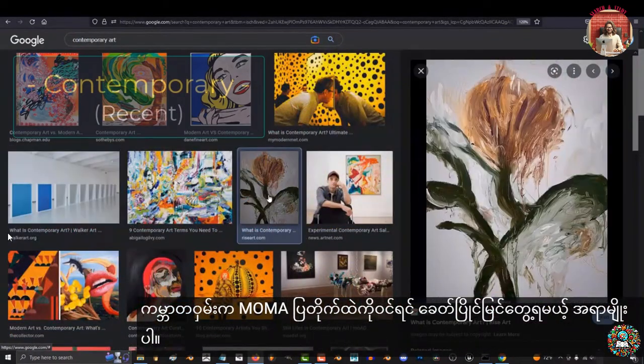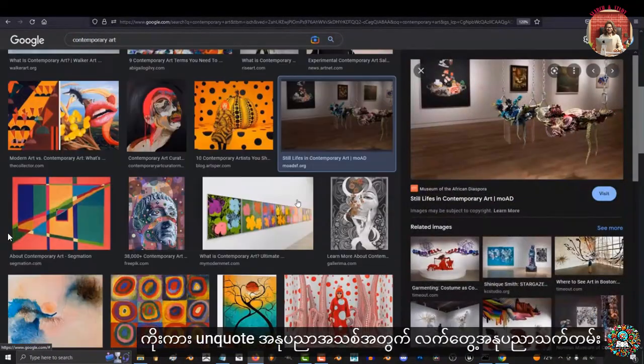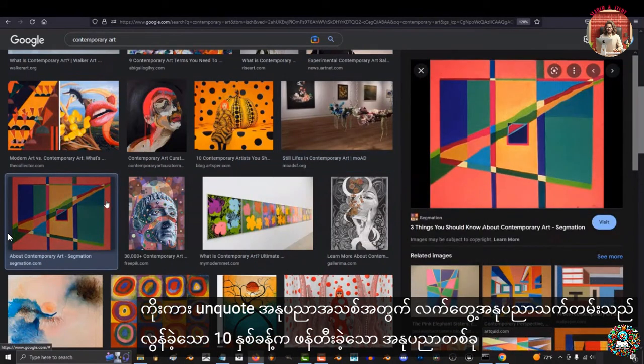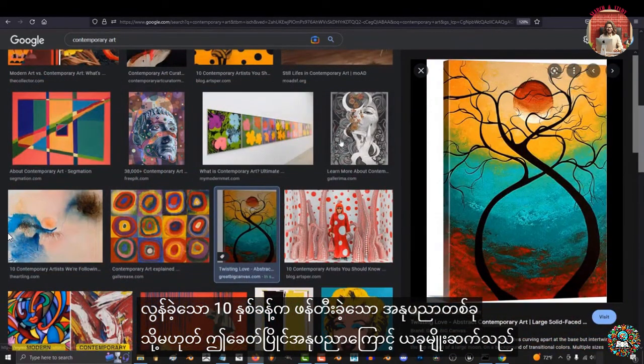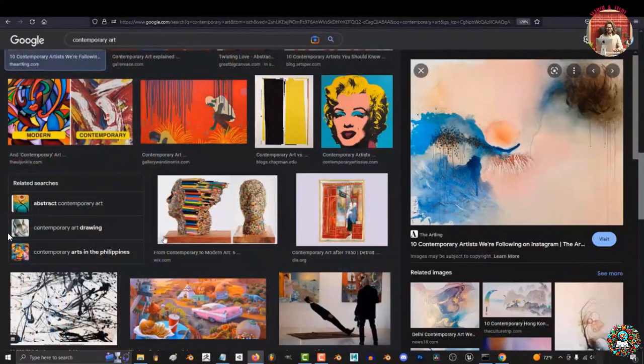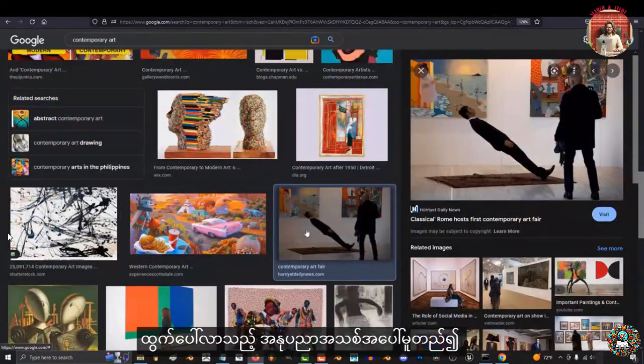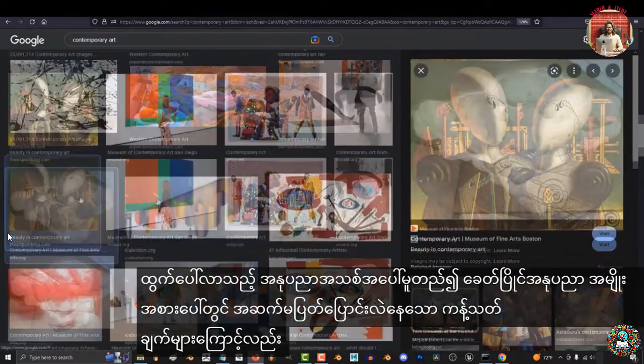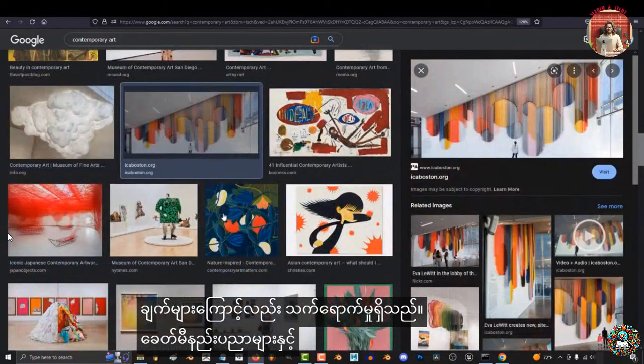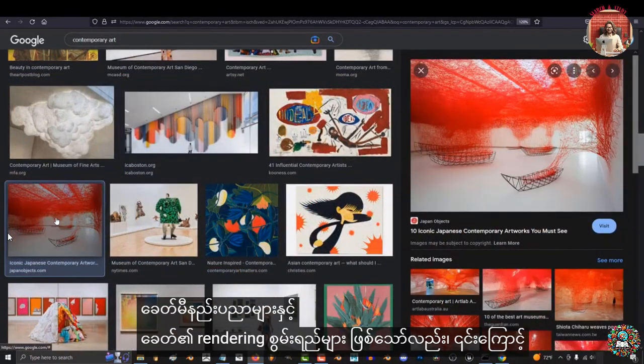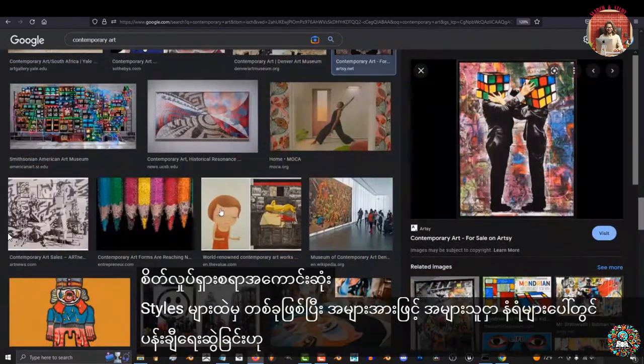Contemporary. This is the actual art term for quote-unquote new art, or art that was created within the last 10 years or this generation. Because of this, contemporary art is a category that is constantly changing depending on the new art that comes out. Contemporary art is also affected by the limitations of modern technology and rendering abilities of the era. But because of this, it's often one of the most exciting styles because you really don't know what to expect from it.